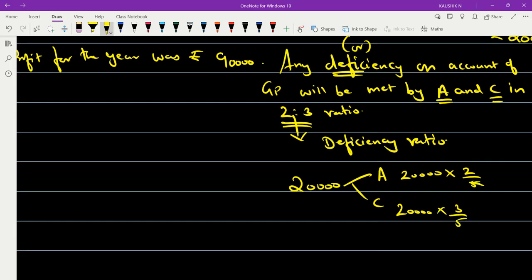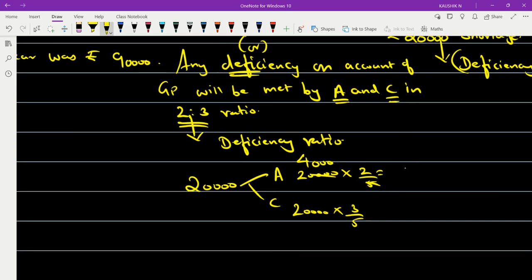If you cancel it off, 5 fours are 20, so 4,000. So 4,000 into 2 gives rupees 8,000, and 4,000 into 3 is rupees 12,000.